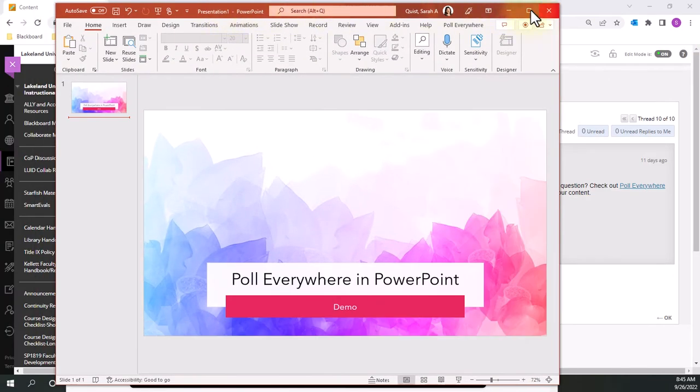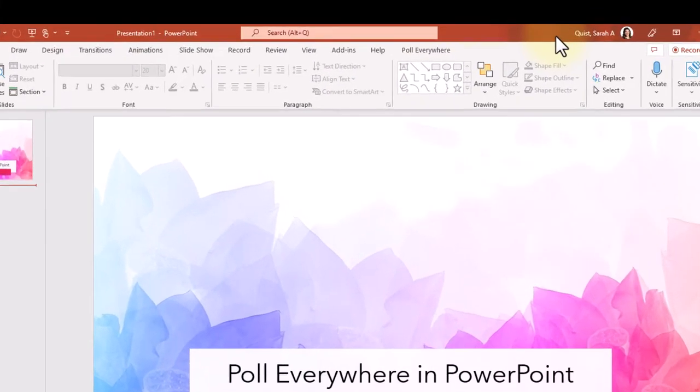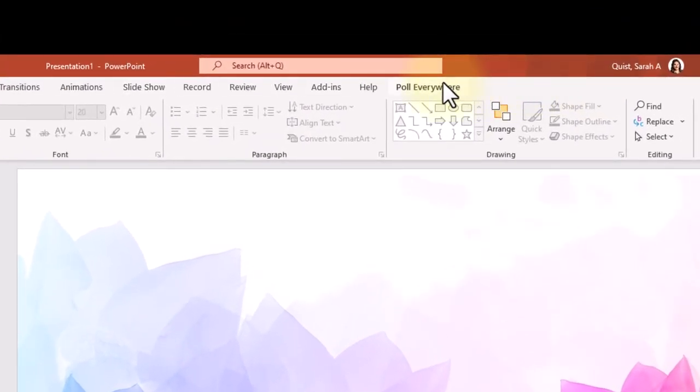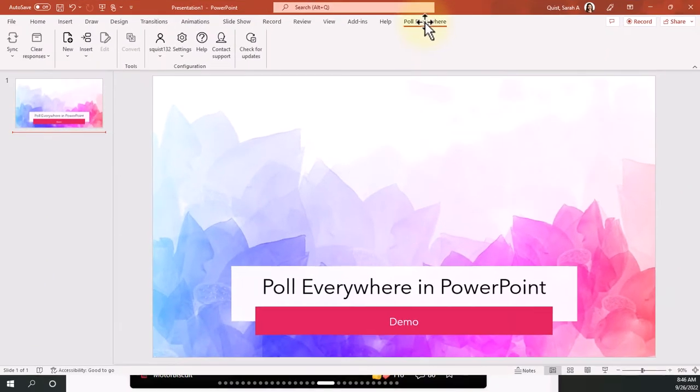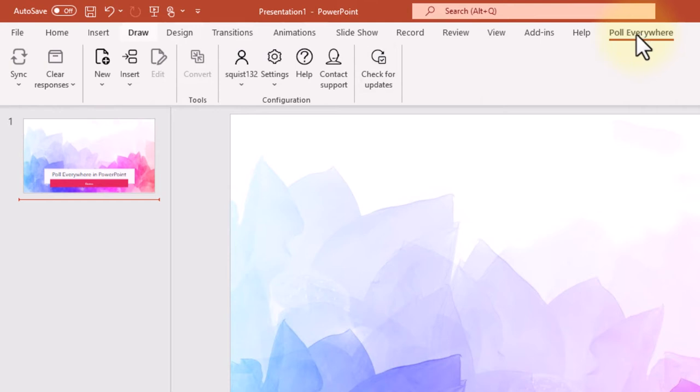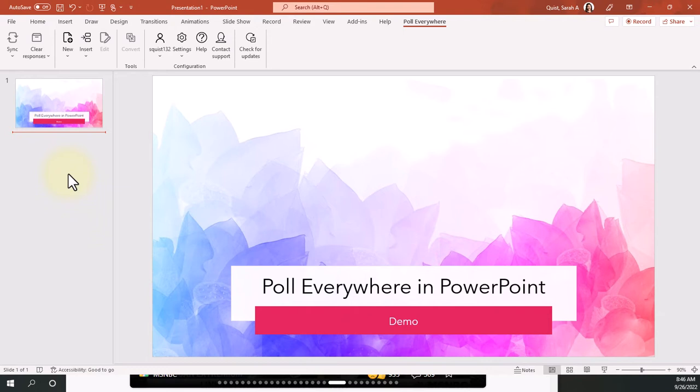when you log into PowerPoint, you will notice a new tab at the top that says Poll Everywhere. So you will click on that and a new menu will appear for the Poll Everywhere items. So this is where you can use your pre-made items when you're on the Poll Everywhere website, or you can make new polls directly in PowerPoint. So there are these two buttons right here that you're going to use mainly.